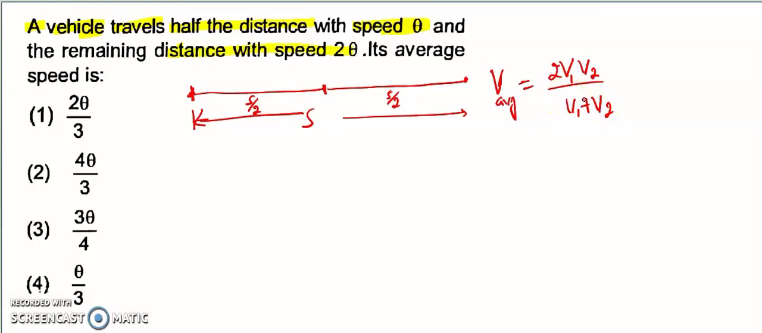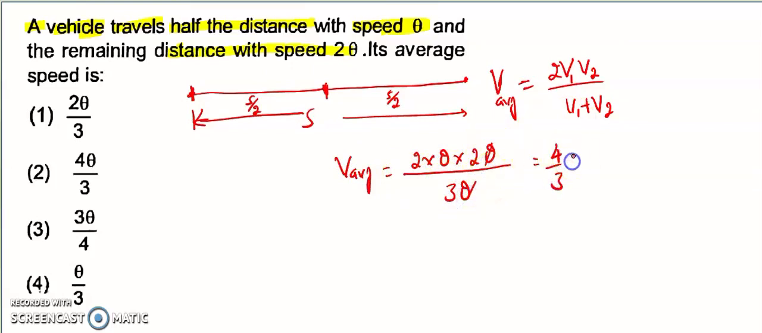This is the shortcut formula that is correct for half distance cases. Average speed is equal to 2 into v1 which is theta, times v2 which is 2 theta, divided by 3 theta. Now 1 theta gets cancelled, so the answer is 4 by 3 theta. The second option is the right answer.